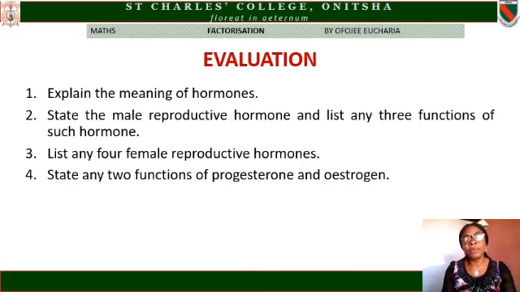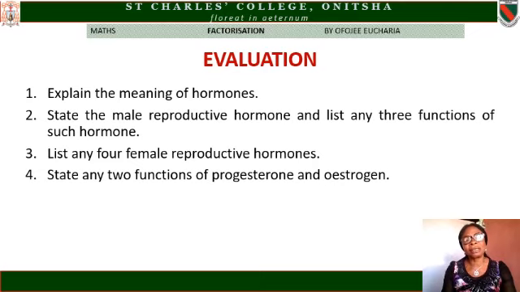We talked about the female reproductive hormones, the estrogen, the follicle stimulating hormone, the luteinizing hormone, the progesterone or the pregnancy hormone, the oxytocin and the relaxin. These are all female reproductive hormones, while the male reproductive hormone is just one, the androgen or the testosterone.